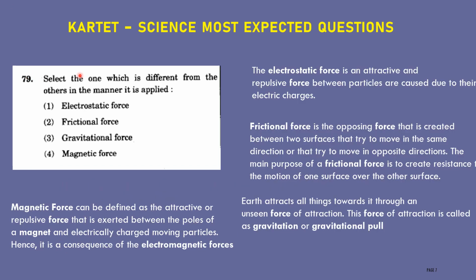Next question. Select the one which is different from the others in the manner it is applied. First one electrostatic force, second one frictional force, third one gravitational force, fourth one magnetic force. Let us discuss in detail what is meant by electrostatic force. The electrostatic force is an attractive or repulsive force between particles caused due to their electric charges. This force exists between any two electrically charged bodies.